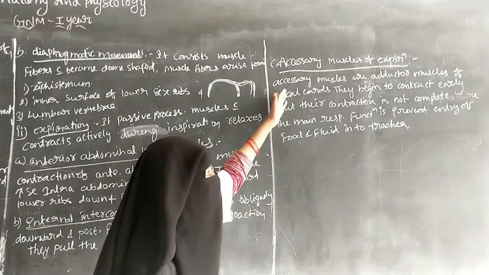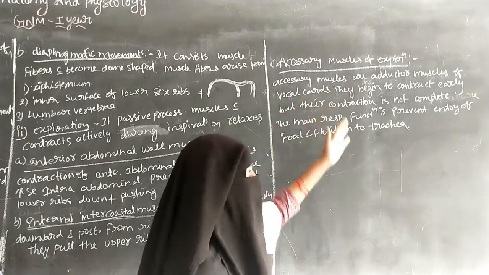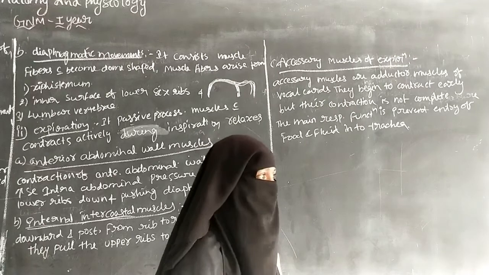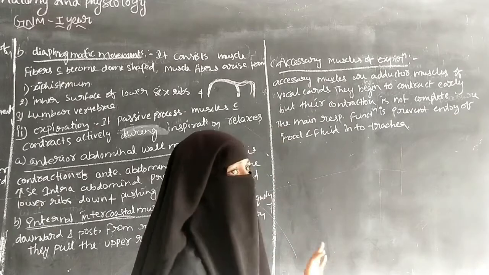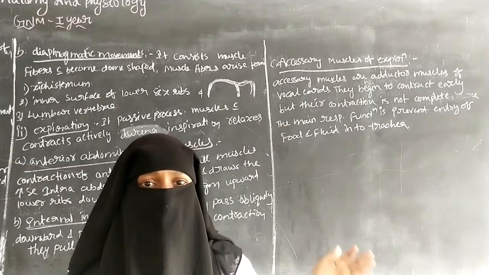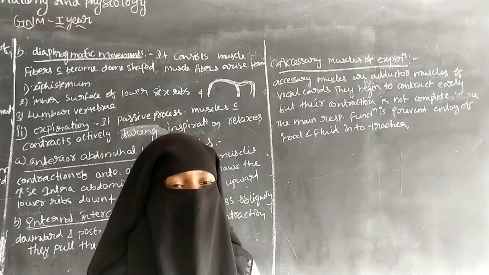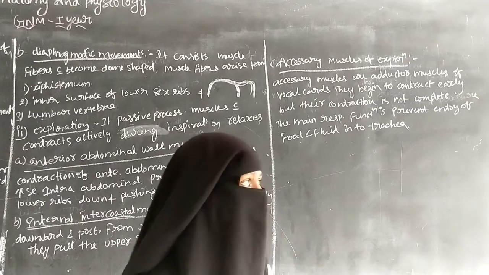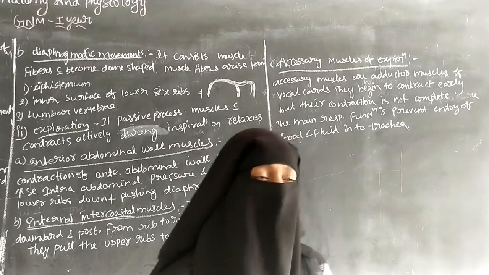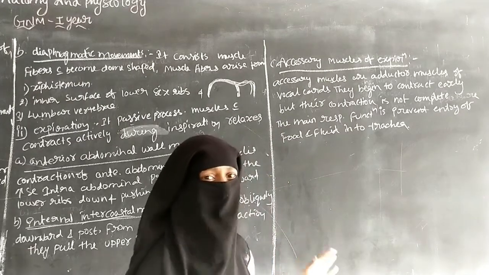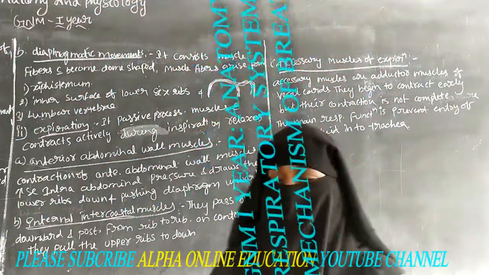So the accessory muscles of expiration include the adductor muscles of the vocal cords. They are situated at the vocal cords and begin to contract early, but the contraction is not completed. The main respiratory function is to prevent the entry of food and fluid into the trachea.